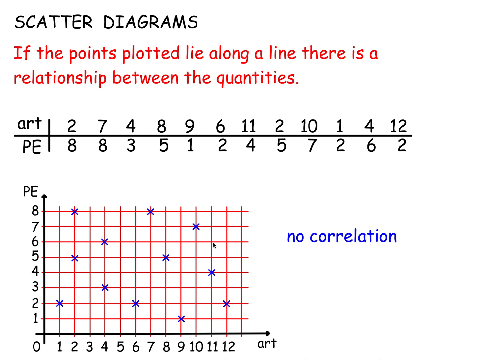What we can see here is the points are all scattered about. There's no pattern to it. There seems to be no connection between PE score and art score. We say there's no correlation between PE and art scores. So that's a scatter diagram. There's nothing we can do with that. It's just showing PE scores against art scores.